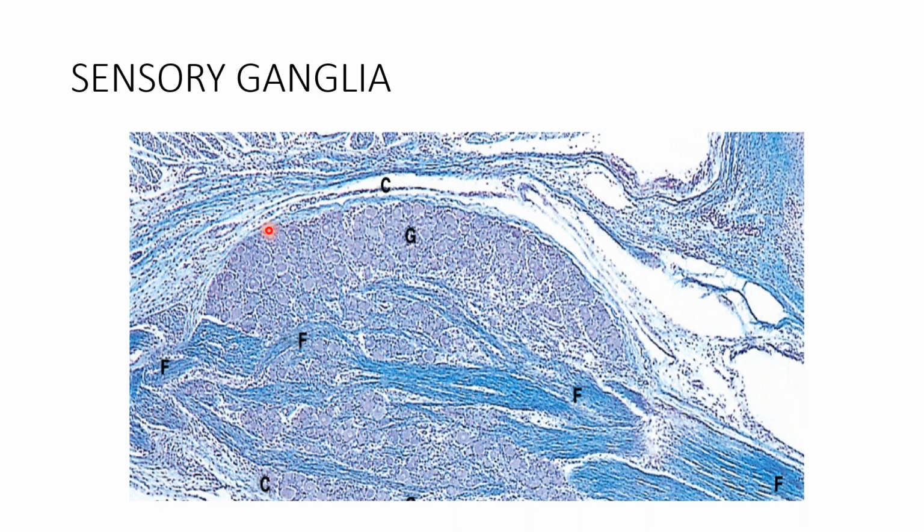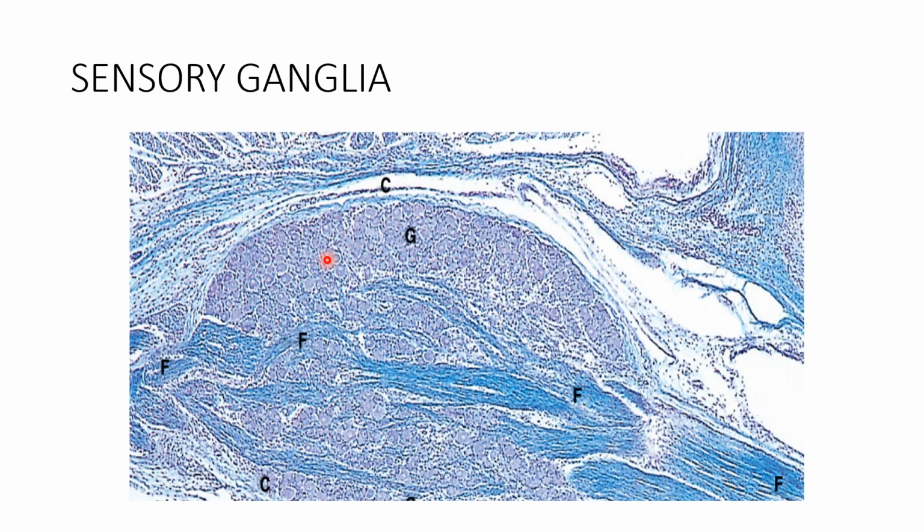Ganglions are the collection of the neurons. These are collections which are lying outside the central nervous system. Sensory ganglions are present on the dorsal root, as I've shown you, the dorsal root ganglion, and on the cranial nerves.